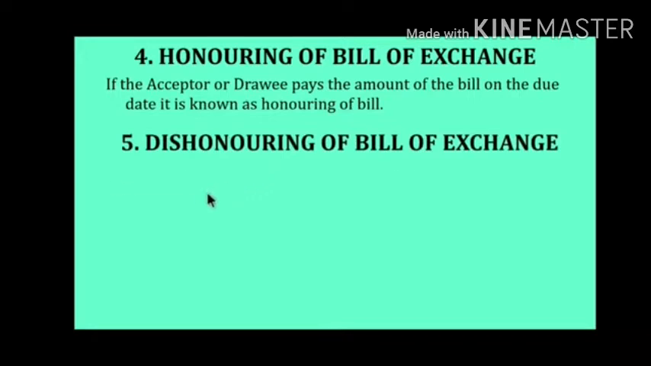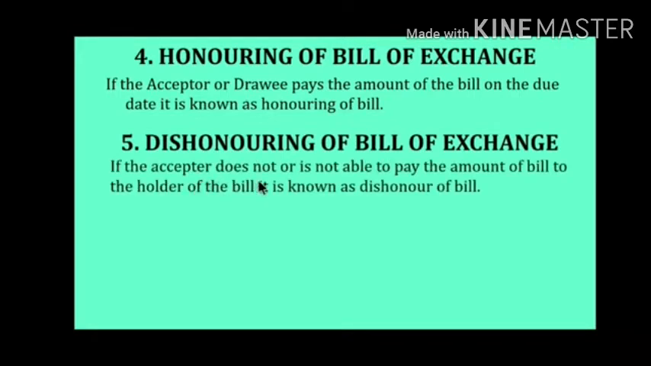Next concept is dishonoring of bill of exchange. If the acceptor does not pay the amount of bill to the holder of bill, it is known as dishonor of bill, or in easy words we can say non-payment of bill is called dishonor of bill. As we know that the bill is registered or stamped under the Negotiable Instruments Act, so when a bill is dishonored, the law department will charge a fine. That fine is called noting charges and we have to pay that fine to the notary public.